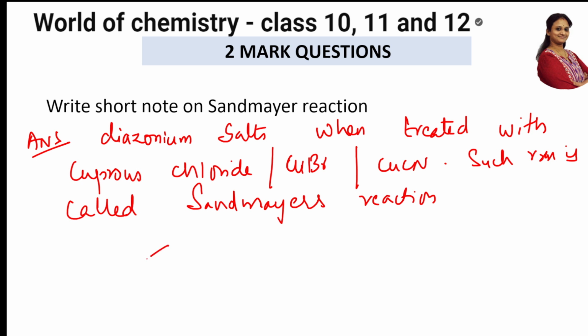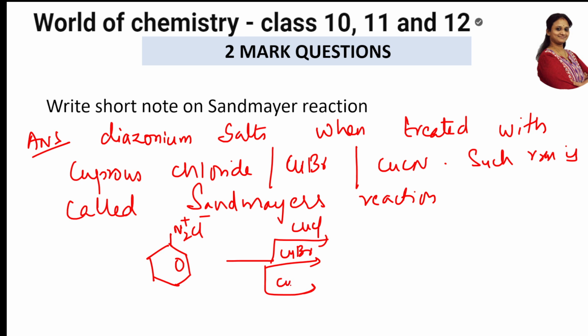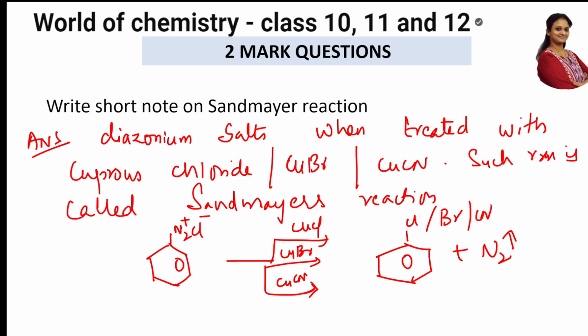Now let us write the reaction. You'll write your benzene diazonium chloride, C6H5N2Cl. Now in this N2Cl, what are you adding? It can be treated with CuCl, with CuBr, or with CuCN, as I've said. Everywhere, the products are formed with nitrogen gas eliminated. Either you may get the chlorine compound, or the bromine, or the cyano compound. Easy. But the important thing here is, what is the mechanism?